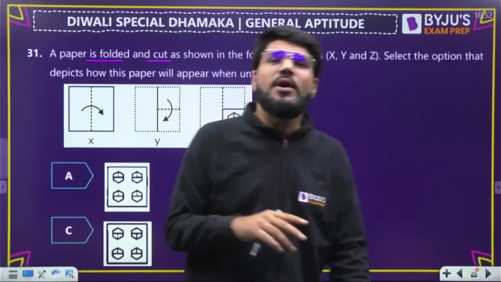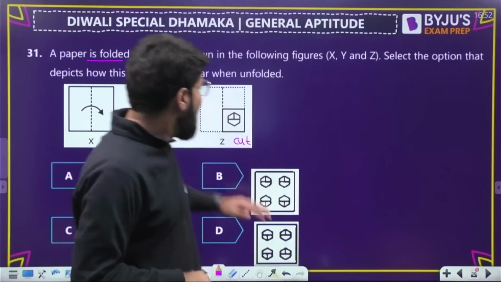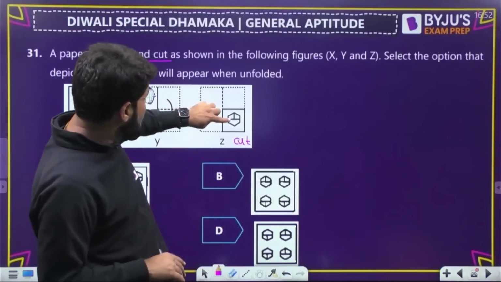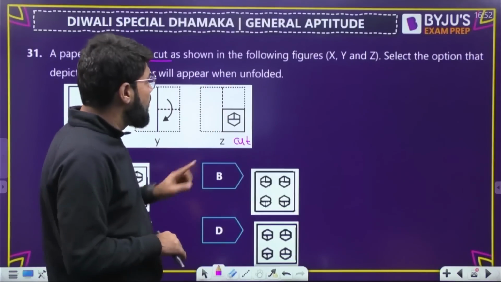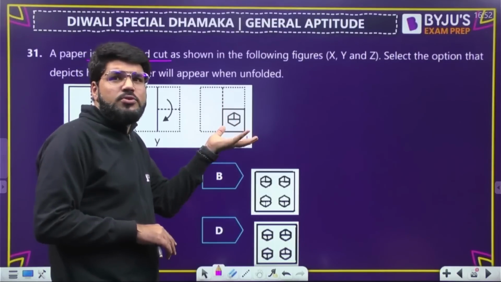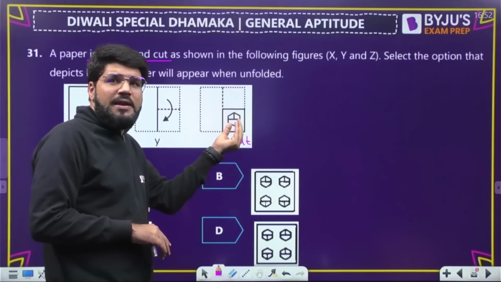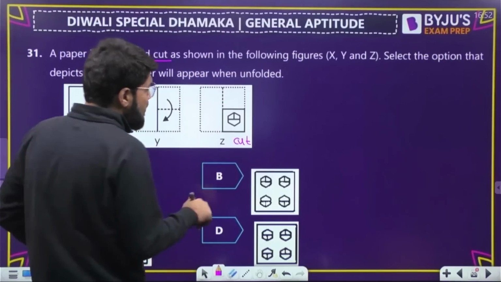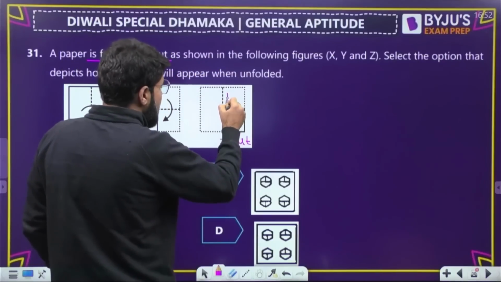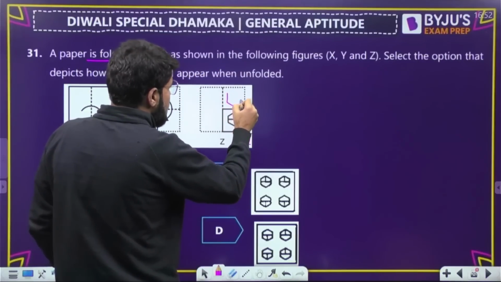Now you are going to unfold it. What will happen? Unfold in the similar manner. We brought the bottom up, so unfold in reverse: first unfold it to the top. When you unfold it to the top, whatever cut has been made here, its impression will come to the top. It's like an image of it going to the top. So let me draw its image here, first of all, dear.